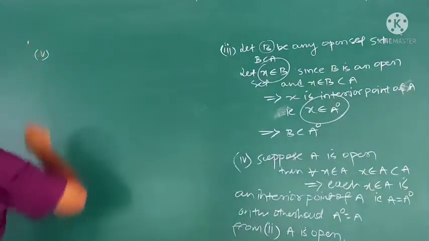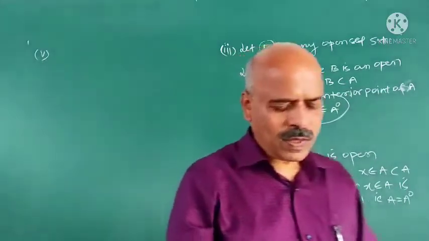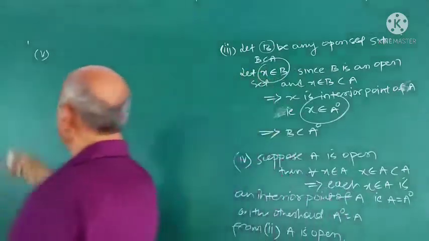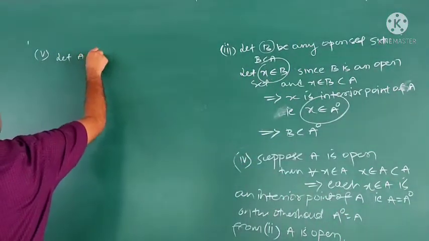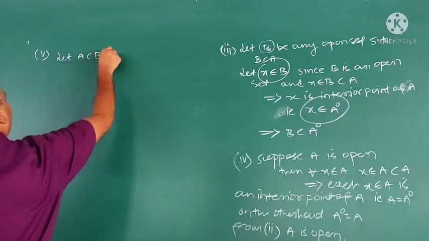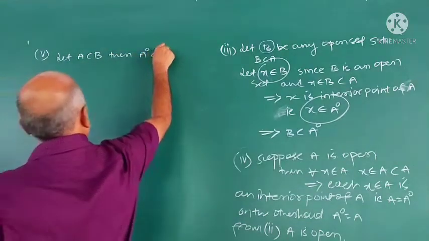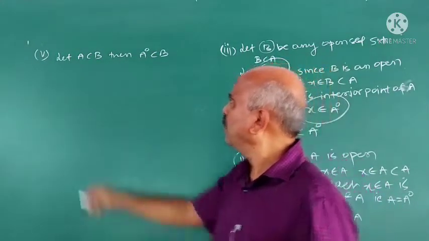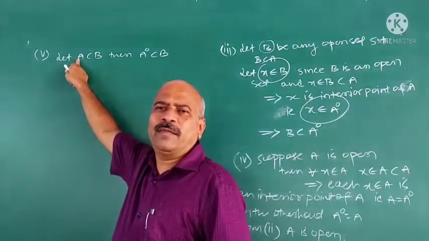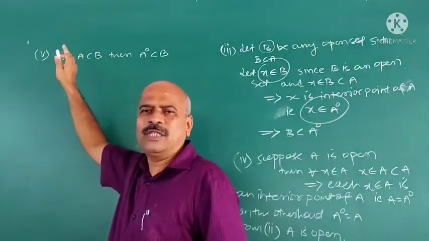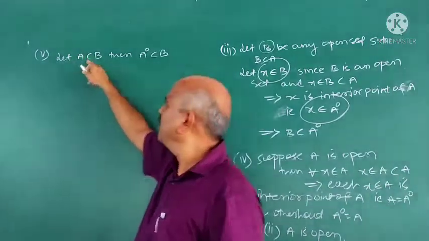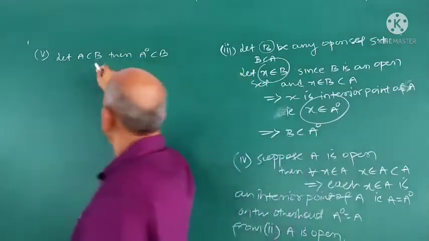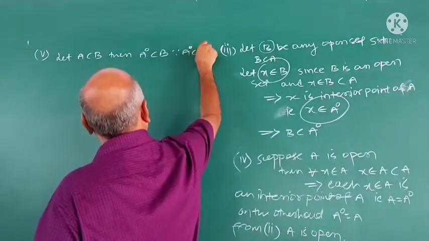See the fifth one. What is the fifth one? If A is contained in B, interior of A is contained in interior of B. For that, A is contained in B, then interior A is contained in B, because interior A is contained in A. See the definition, interior A is contained in A. Therefore, if A is contained in B, interior A is contained in B because interior A is contained in A.